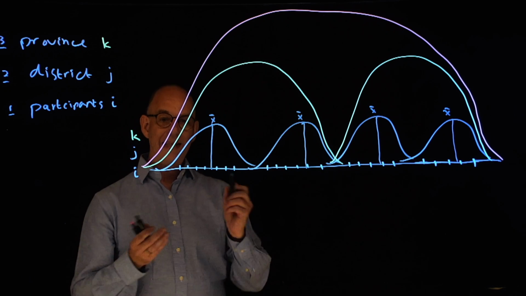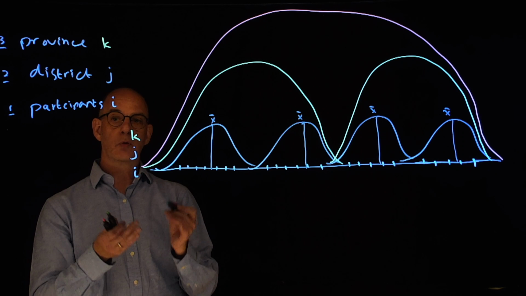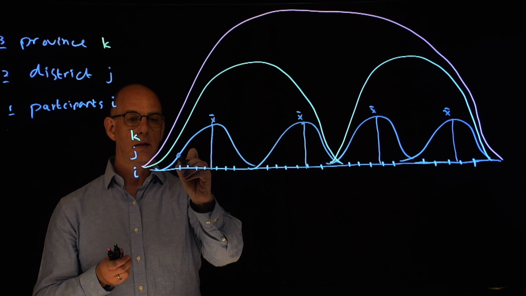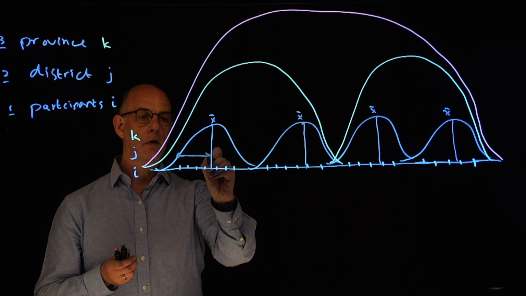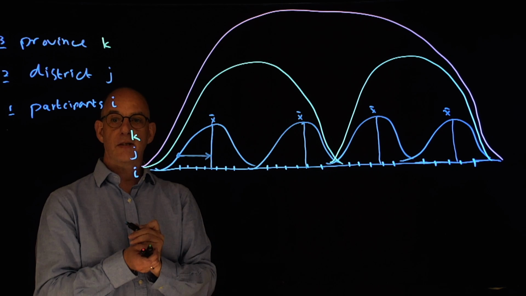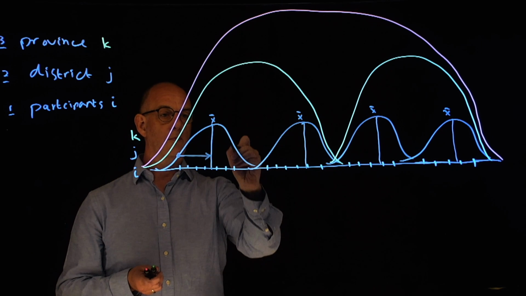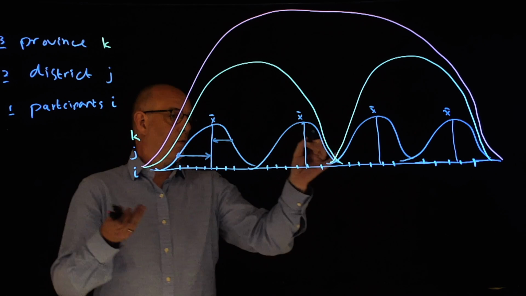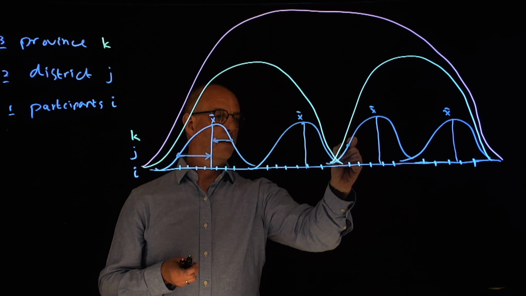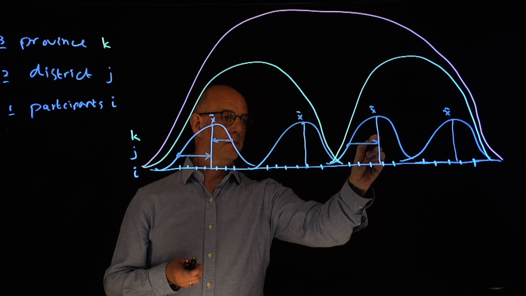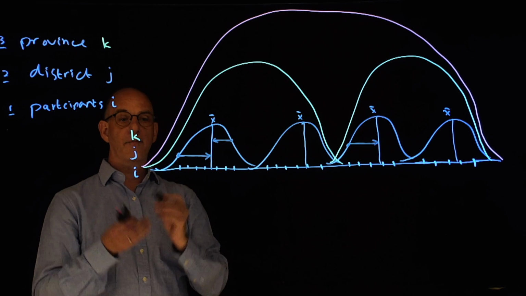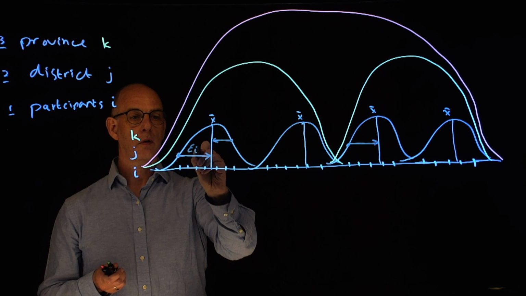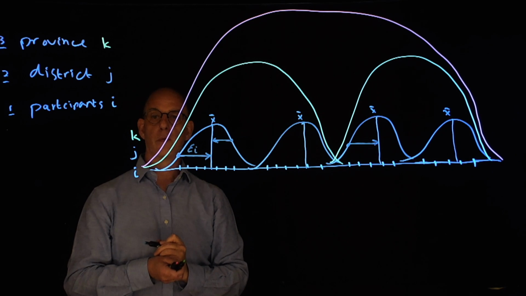And within each district, we were able to identify the distance that an individual observation is removed from that district mean. So we have an observation here, we have an observation here, and of course that also happens in the other districts. And we have discussed earlier that we call this epsilon i.